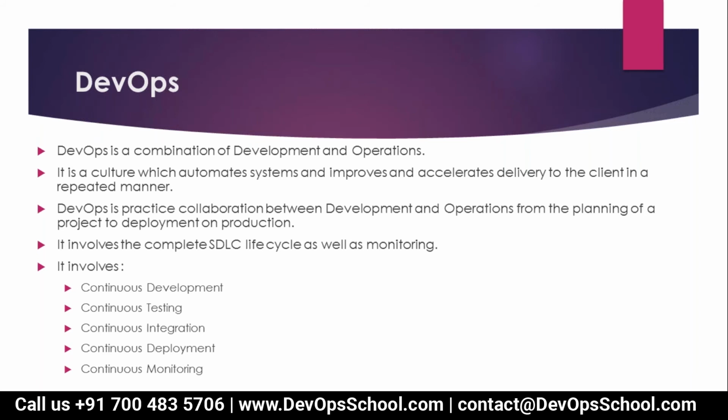When the change is done, automatically it will start running the job. So in that case, the whole cycle comes: continuous development, testing and integration. Integration means integrating with the other system applications, modules, deploying to the server and starting monitoring. This is a life cycle where everything will be continuous.